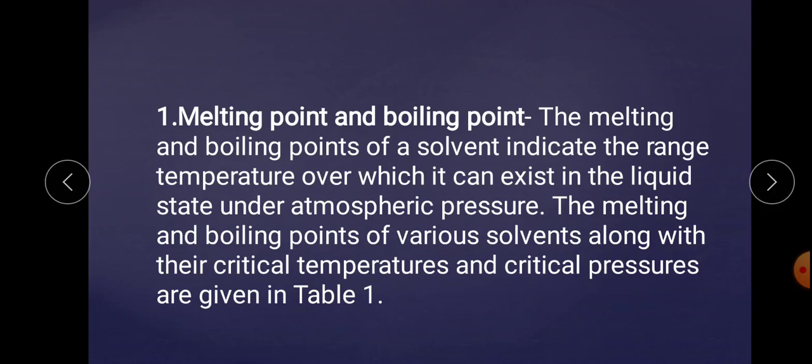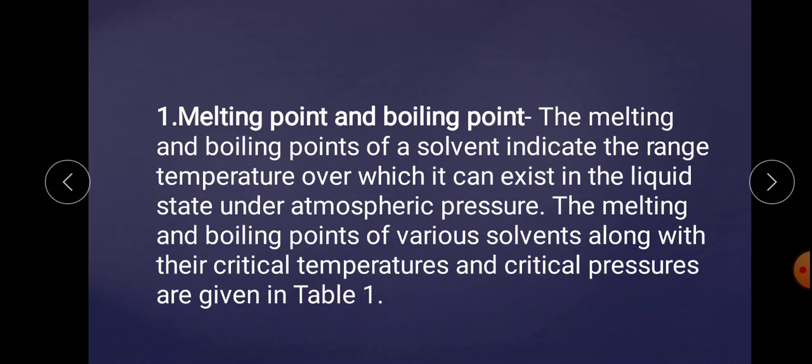And basically, any solvent, generally we use a solvent in the liquid phase. If the melting point and boiling point have a wide range, it indicates that the solvent exists in a liquid phase over that temperature range.